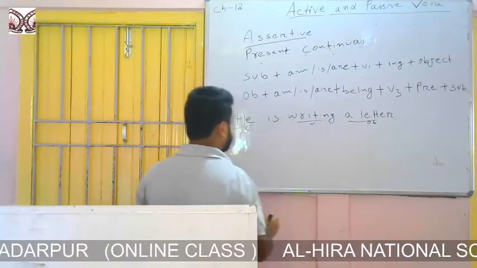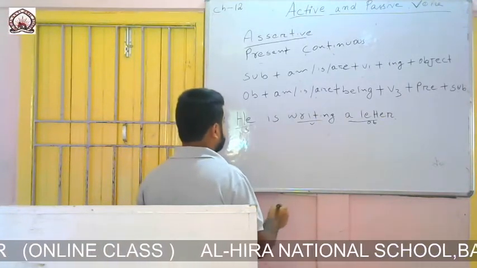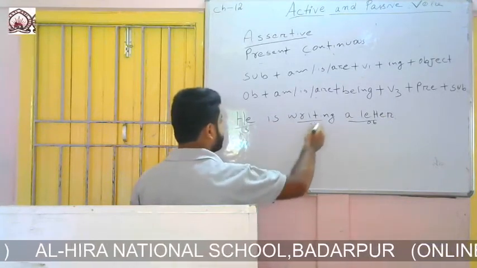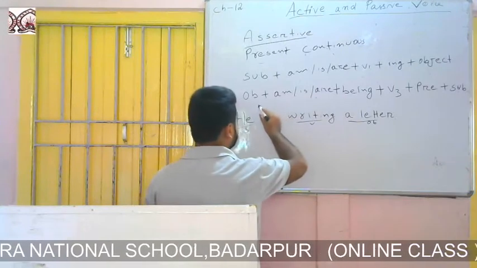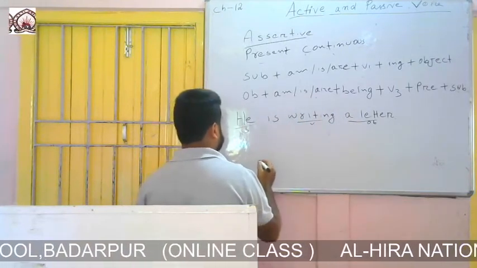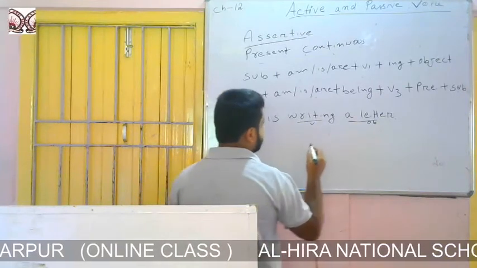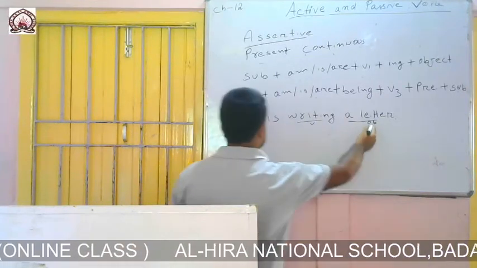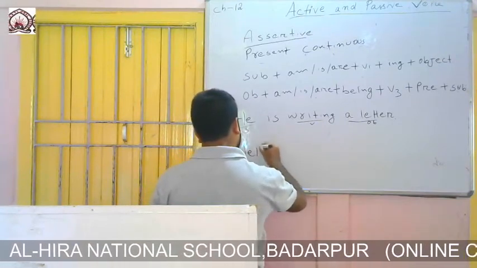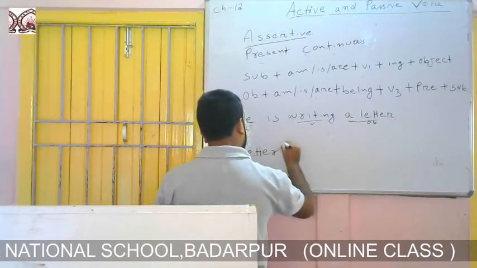So we have identified the subject, verb and object. The formation of passive voice says to write the object at the beginning. So we will write a letter.